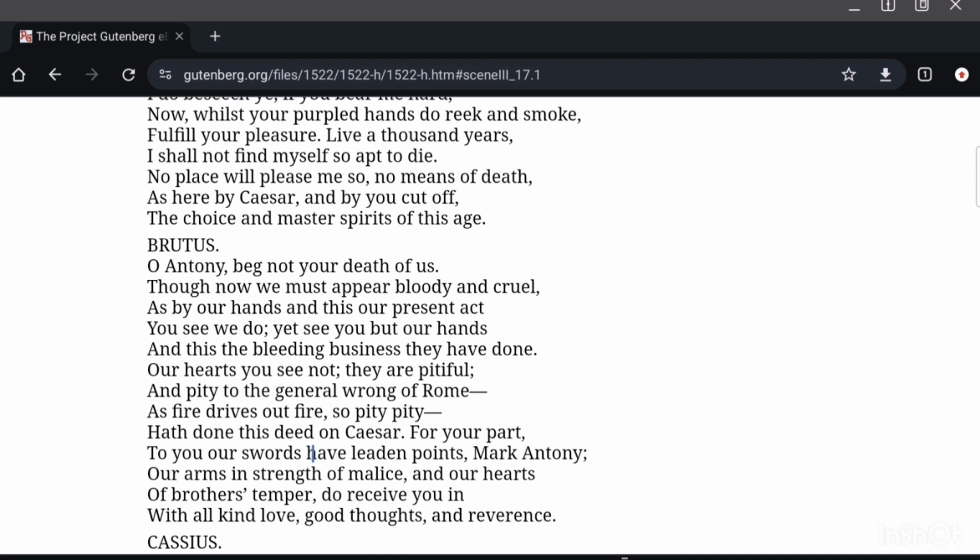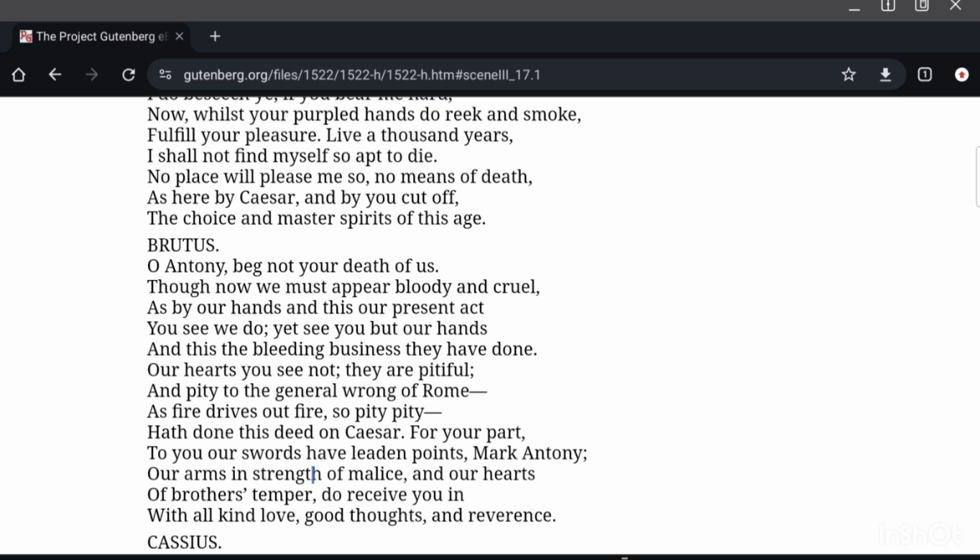For your part, to you our swords have leaden points. To you our swords have lost their sharpness, right? We are ready to accept you as a friend. That is what Brutus means to say here.